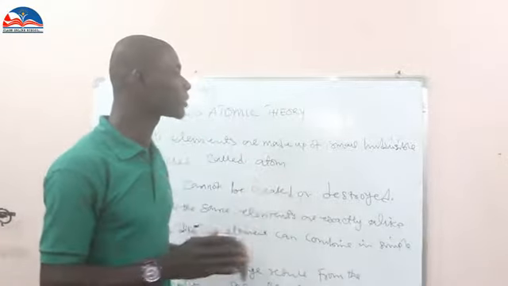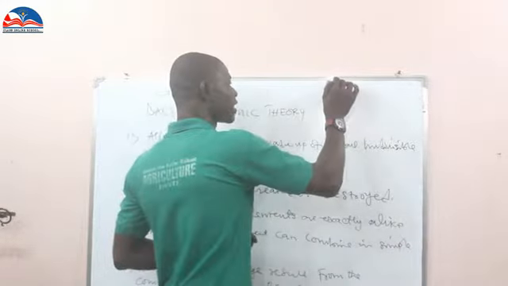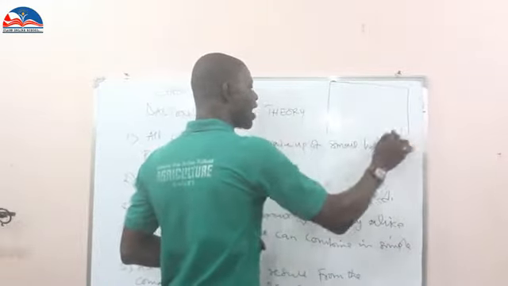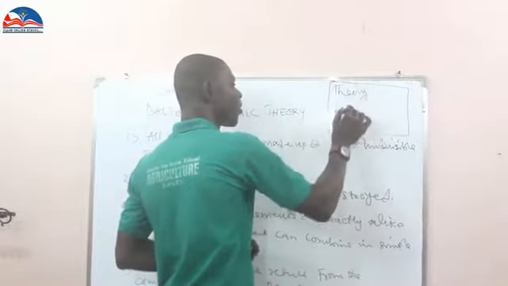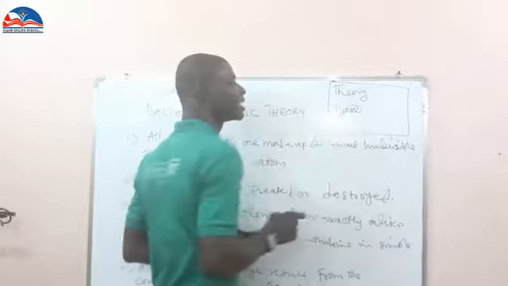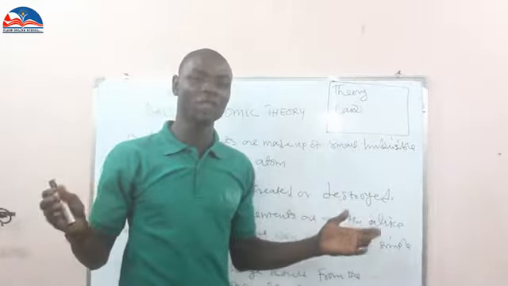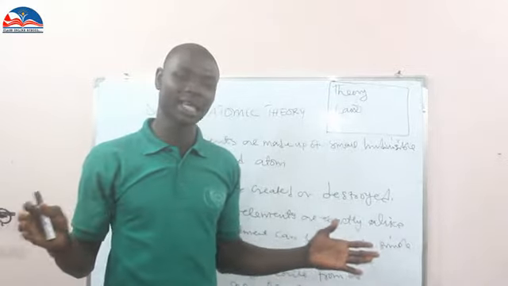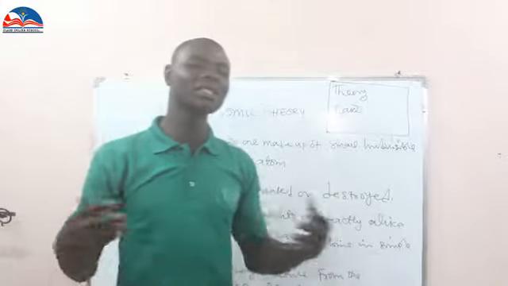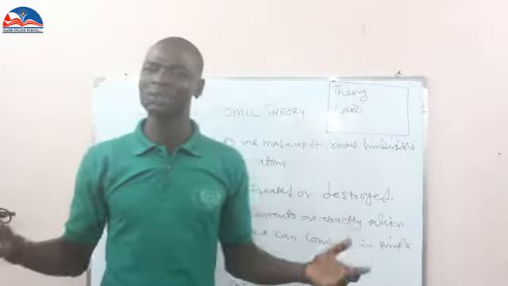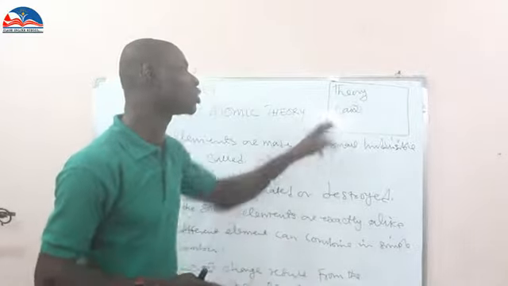Now, when you come to chemistry, when you go to the method of chemical analysis, we have what we call theory and what we call law. Law is the last thing that you can have. After your observation, the first one should be research. After your research, your observation, your hypothesis, after that you are going to put forward a theory.